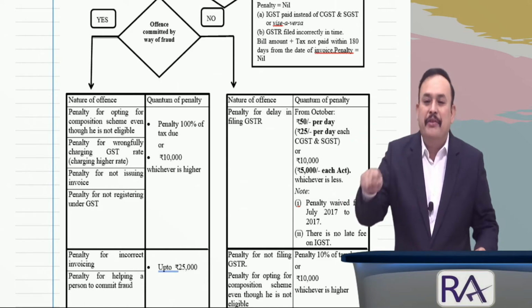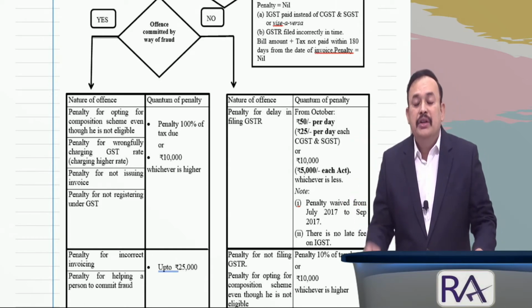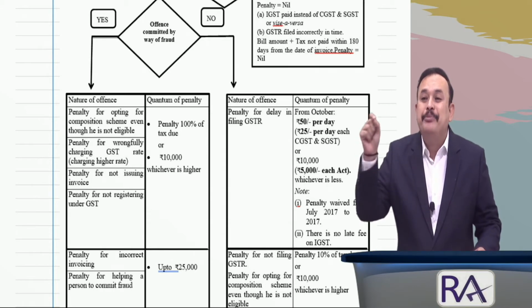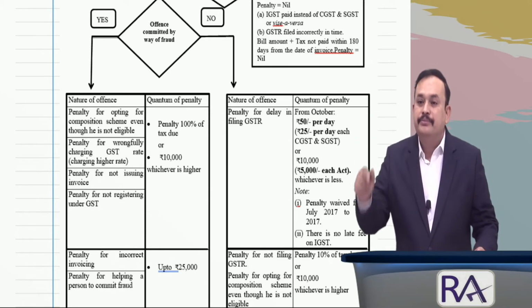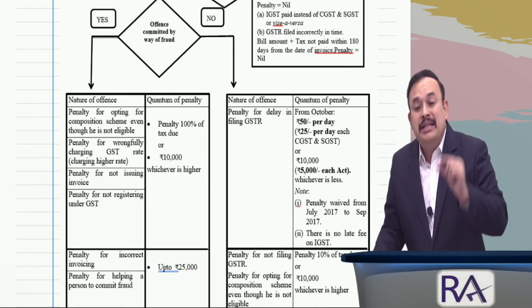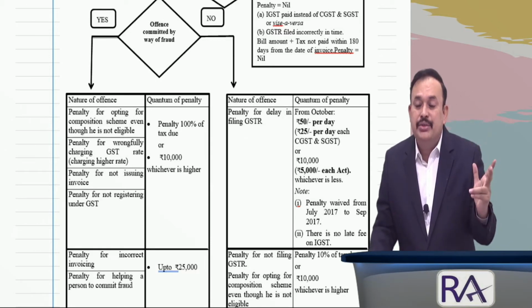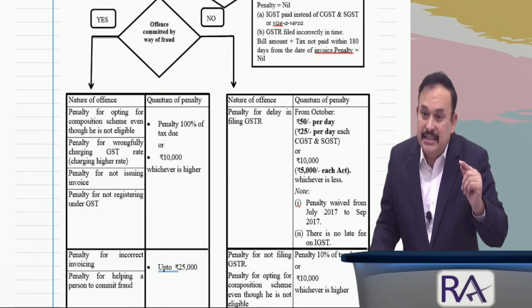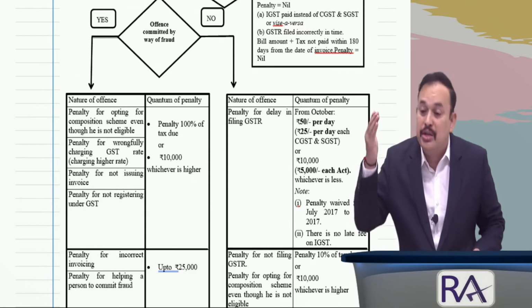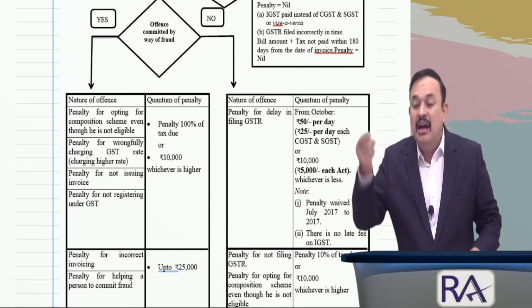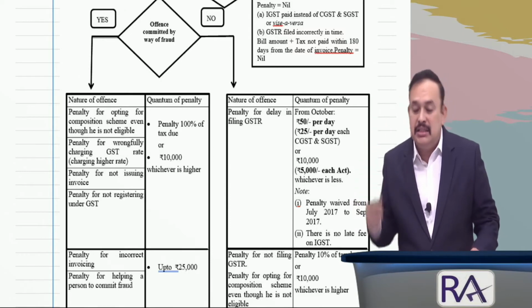And also we referred in the last class, if penalty is leviable under section 122 subsection 2 clause B, where the law of the land says that the penalty is equal to 100% of the tax or rupees 10,000, whichever is higher, in that case a section 74 show cause notice is issued to recover that penalty along with the interest as well as tax thereon.